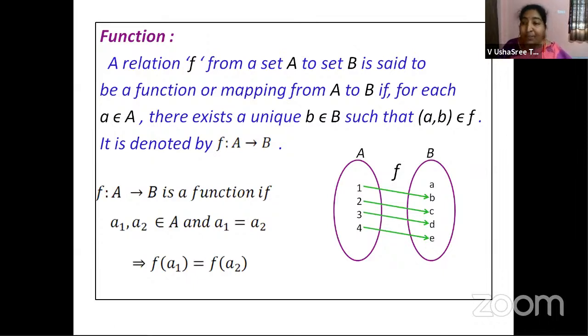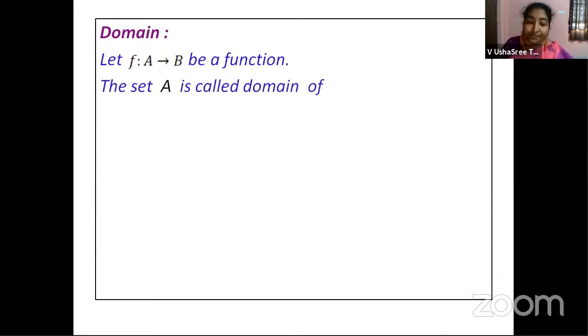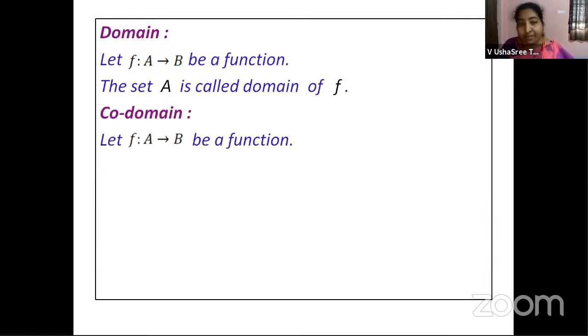Then let us try to understand it with some more terms. That is the domain of a function. What is a domain? Let F maps A to B be a function. Then the set A is called the domain of F. Also, we have another definition, that is codomain. What is codomain? If F maps A to B is a function, then set B is called the codomain of F.